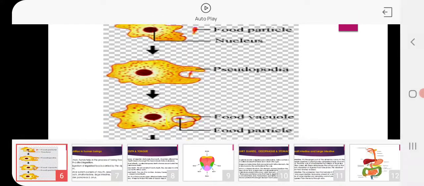The food particle is surrounded by the false feet, and this is called the food vacuole. The food vacuole means a hollow part in which only the food particle is present.